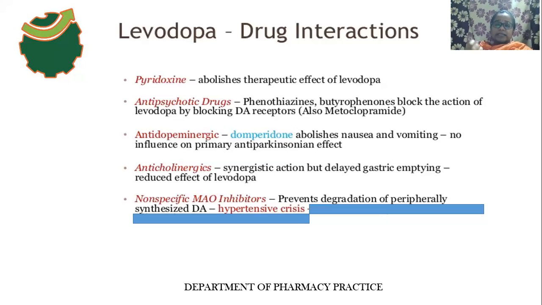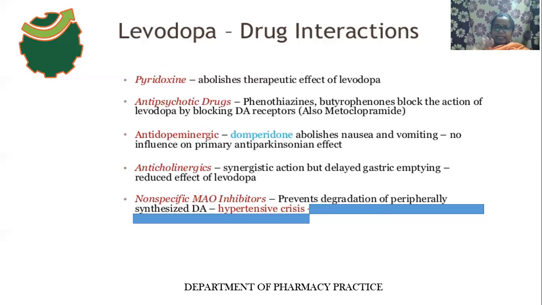it blocks the levodopa-induced nausea and vomiting. But there is no primary anti-Parkinson effect. Only it relieves the levodopa-induced nausea and vomiting. Why does it relieve the levodopa-induced nausea and vomiting?